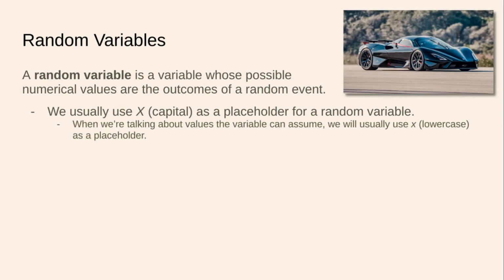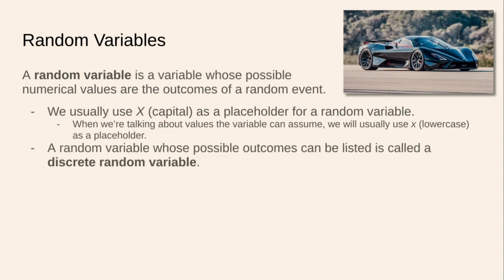However, when we're talking about the variable's values, the values the variable can assume, we will usually use a lowercase x as a placeholder there. So when we talk about the variable itself, we will usually use capital X unless we have a better capital letter to deal with, and the values it can assume will use a lowercase letter.